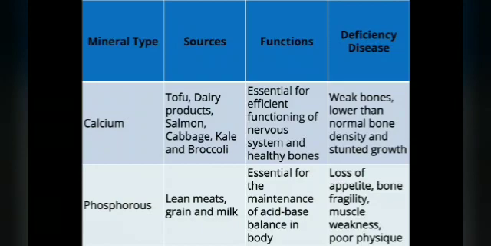Phosphorus is present in lean meats, grain and milk, and its function is essential for the maintenance of acid-base balance in the body. The deficiency will be loss of appetite, bone fragility, muscle weakness and poor physique. Poor physique means you will have a very thin or very weak body structure. So you should have phosphorus-rich food as well, because it is extremely important for the proper functioning and development of the body. Please take it down in your notebook, children.